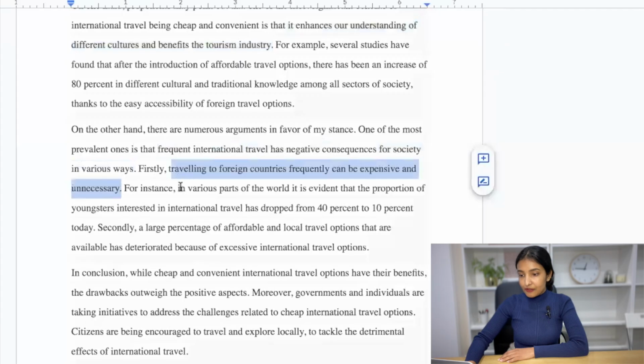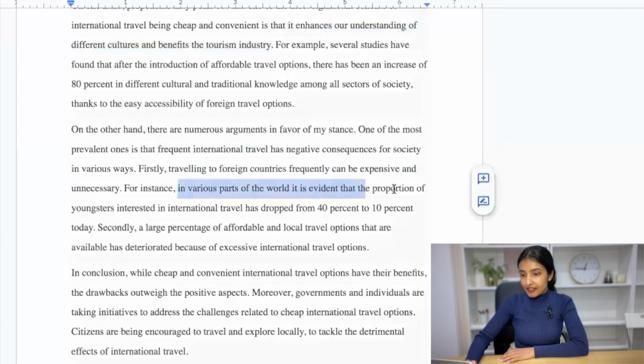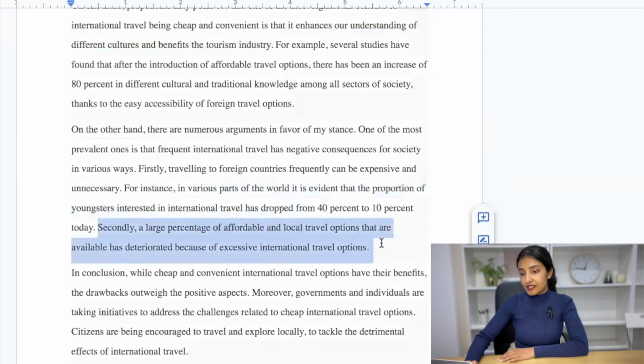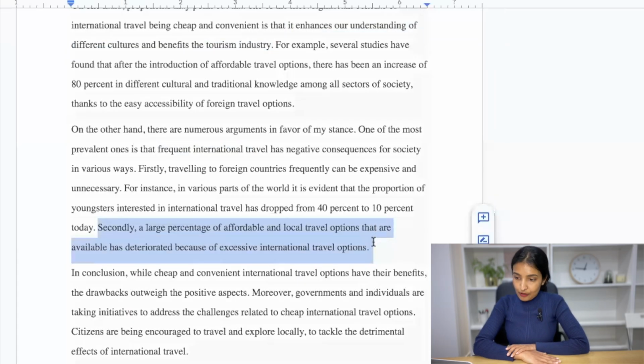For instance, in various parts of the world, it is evident that the proportion of youngsters interested in international travel has dropped from 40% to 10% today. Another point, secondly, a large percentage of affordable and local travel options that are available has deteriorated because of excessive international travel options. So again, ideas relevant to the topic. And then we go to the conclusion.